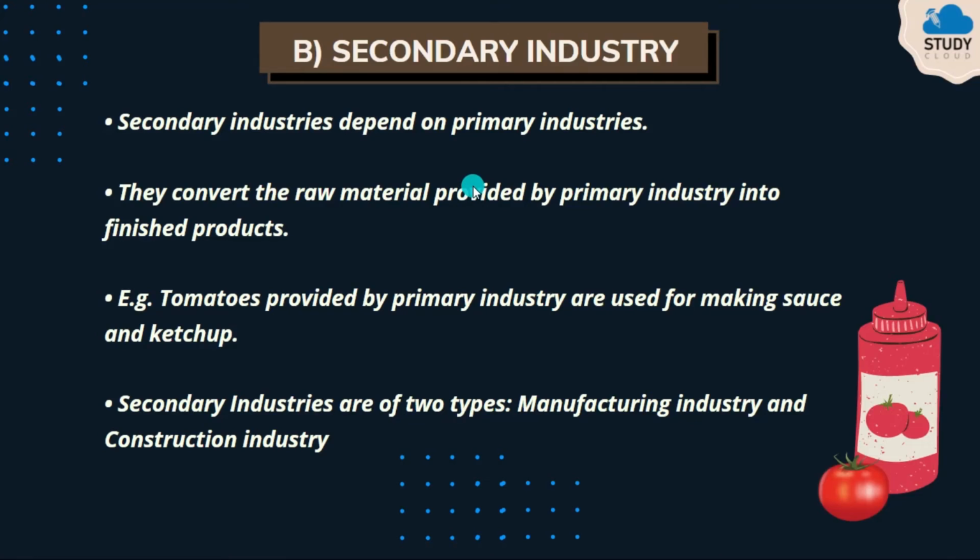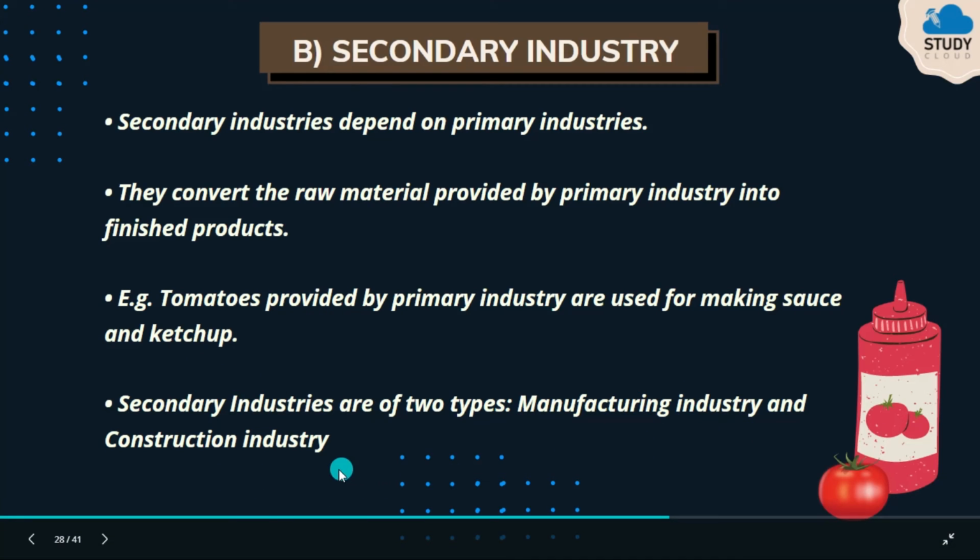B part is secondary industry. Now secondary industry is dependent on primary industry. Primary industry will provide some raw material and secondary industry will convert it into finished products. For example, tomatoes provided by primary industry are used for making sauce and ketchup. In the same way, I have given one example of potatoes also. Potatoes can be converted into French fries. So all these are part of secondary industry. Mostly it consists of manufacturing industry and construction, where we are creating something.